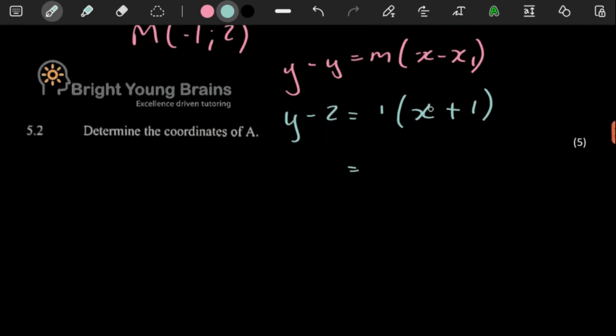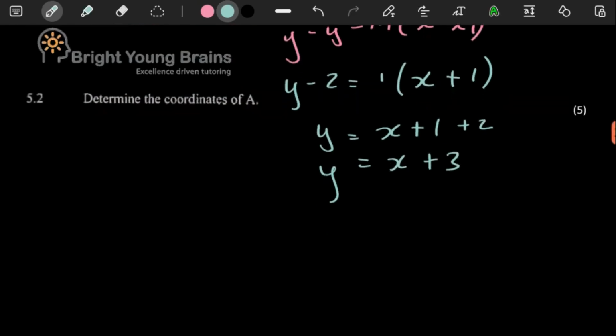Then here, if you multiply inside, you're still just going to have x plus 1. Then the -2, if you take it over, you're going to get a +2 over there. And the equation is just y is equal to x plus 3. This is the equation of the line AM.